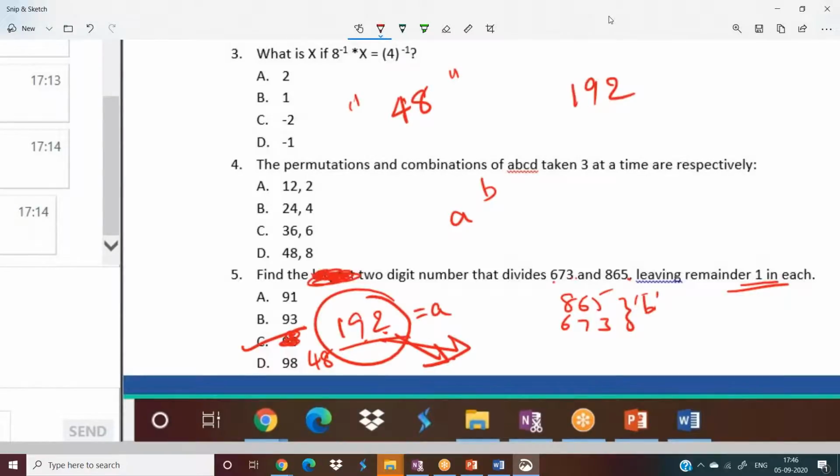But here you don't have 192 in options. Then check for the factors of 192. 48 is a factor of 192, obviously. 48 fours are how much? 48 fours are 192 only. Then 48 will be the answer. In fact, if you don't have 48 also, 24 will be the answer. Why not? Is it clear? Hope yes. So till now, whatever concepts I explained, we used all these concepts to solve this problem.